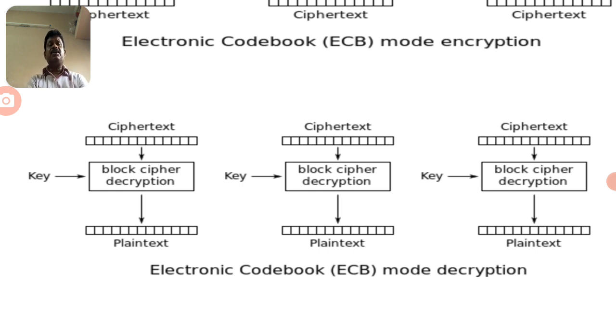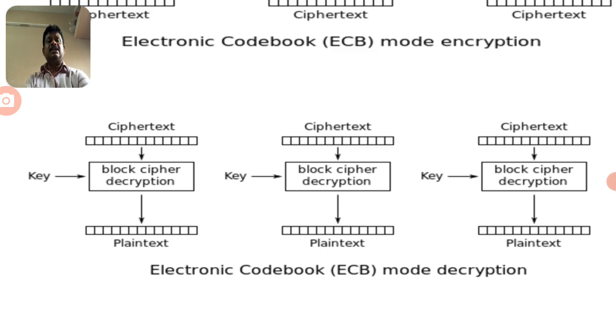So the electronic codebook mode is the simple mode, which divides the data into n number of blocks. Each block is encrypted with the key, and we can combine the total data. And finally, in the decryption, similarly, it is the reverse of the encryption process, and this process contains the same key, and finally it derives the plain text message.